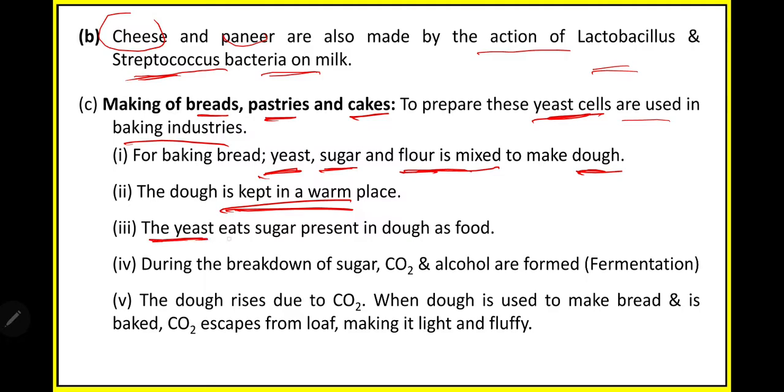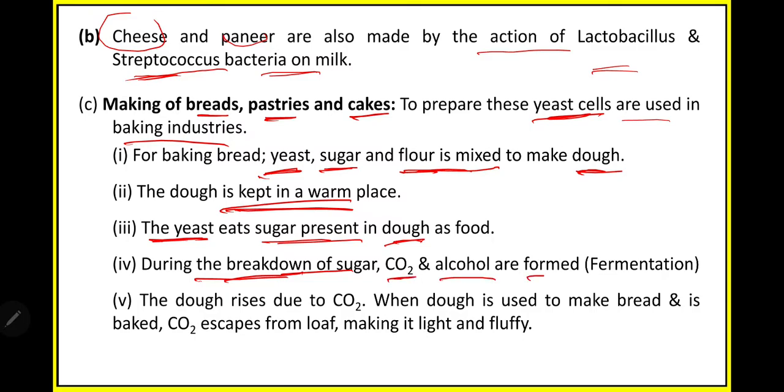The yeast is a living fungus, and a living thing eats. So yeast will eat the sugar present in the dough. In the previous example, I told you what lactobacillus bacteria do: they eat the lactose sugar and convert it into lactic acid. Similarly here, in return for eating, it will convert the sugar into something. During the breakdown of sugar, what will they form?